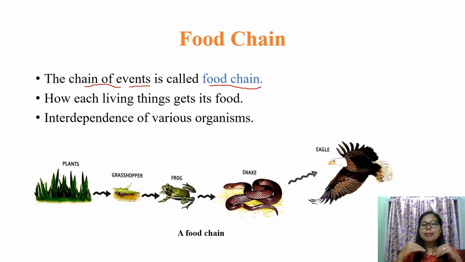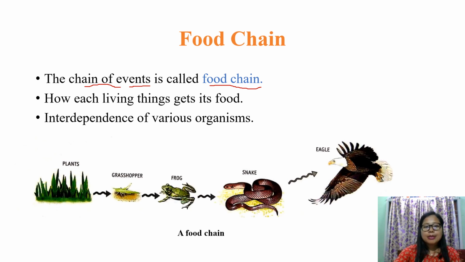It's the interdependence of various organisms, not only one or two types, but different kinds of organisms. For example, the frog is dependent on the grasshopper and the grasshopper is dependent on plants, something like this.